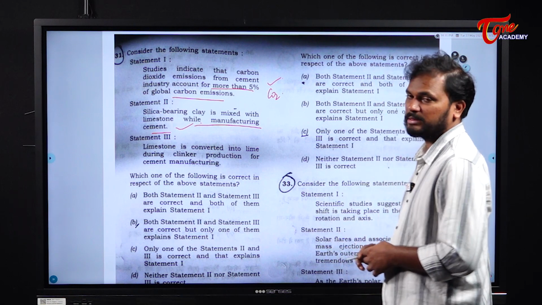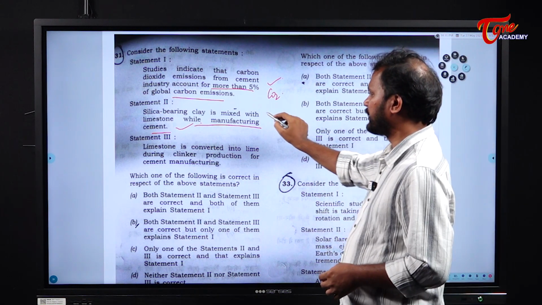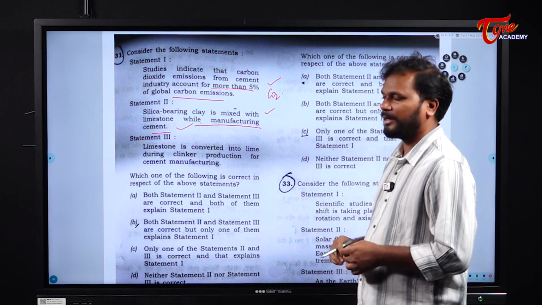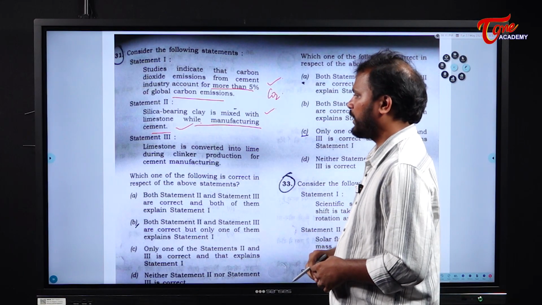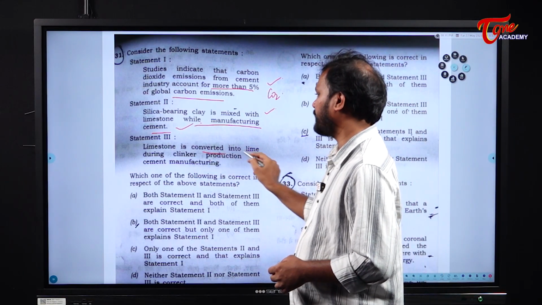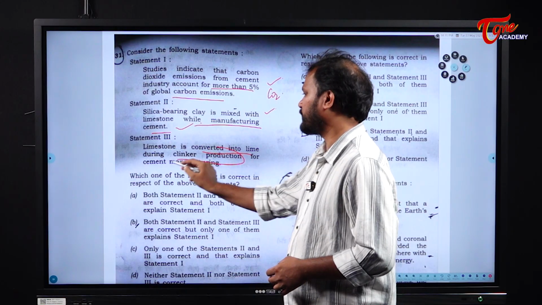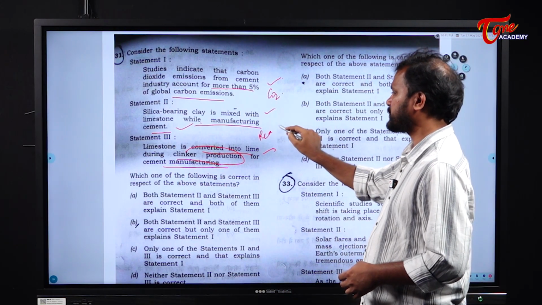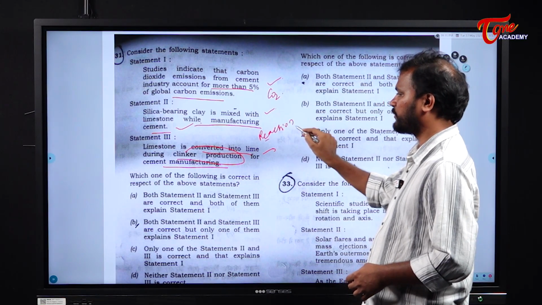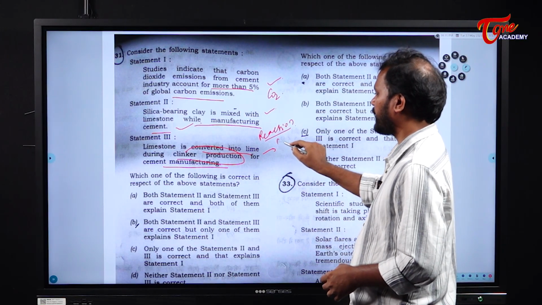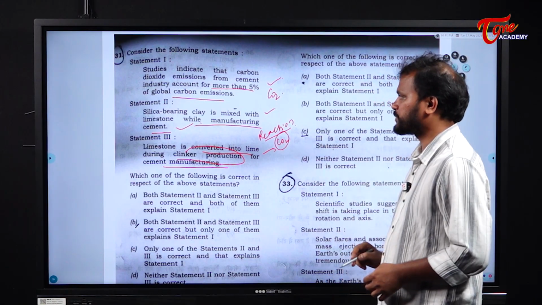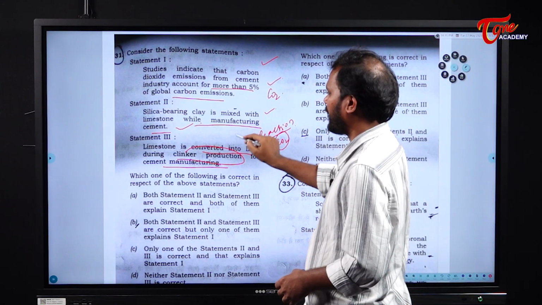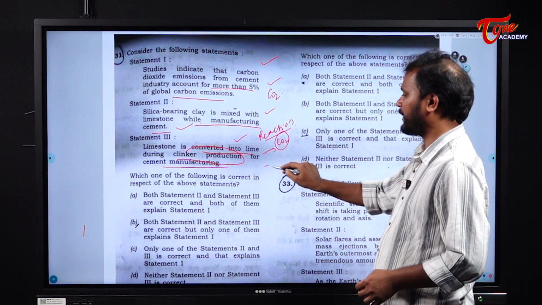Next, silica bearing clay is mixed with limestone while manufacturing the cement. Yes, there is a mixture of the silica bearing clay with the limestone while manufacturing the cement. Next, limestone is converted into lime during clinker production for cement manufacturing. See, it is through this reaction, where the limestone is converted into lime, that carbon dioxide is released into the atmosphere. So, statement 1 and statement 3 are interconnecting.